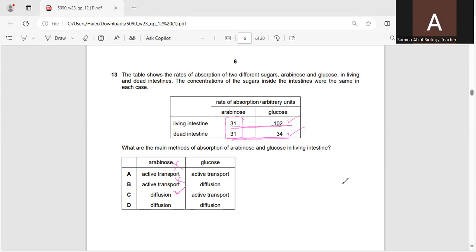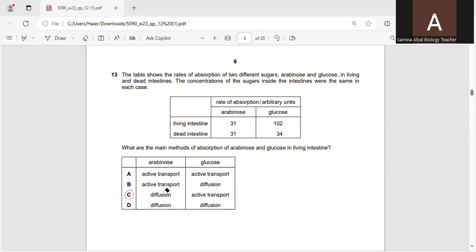Okay, so in the living intestine, ribose and glucose are almost the same. Ribose will enter by the process of diffusion, whereas glucose will enter by the process of active transport. So in this way, the processes will be diffusion and active transport: ribose will enter by diffusion and glucose will enter by active transport. So the correct option is C in this case.